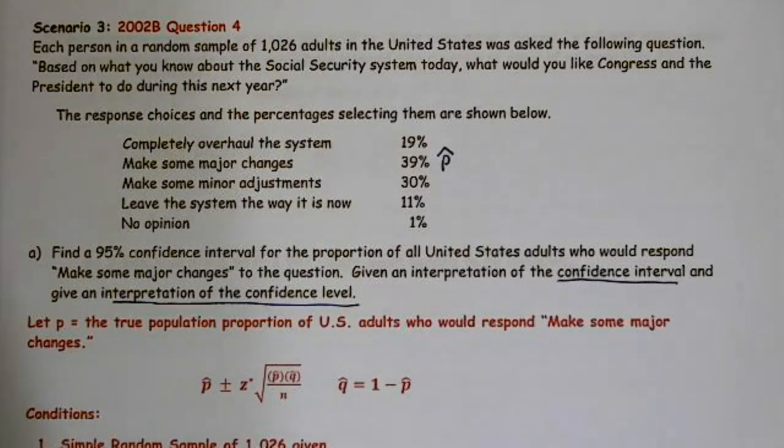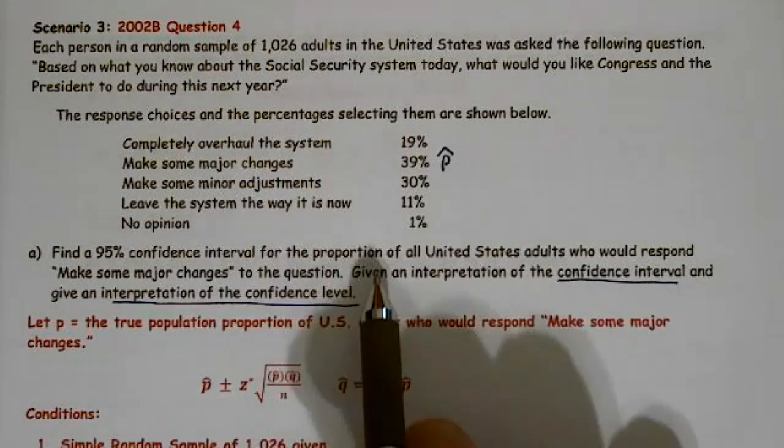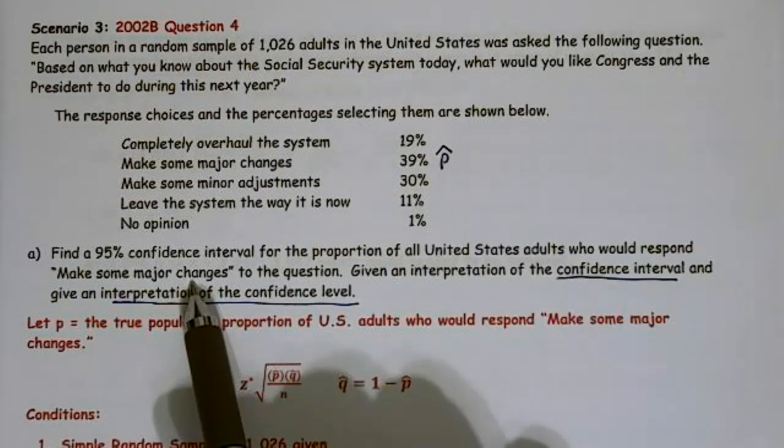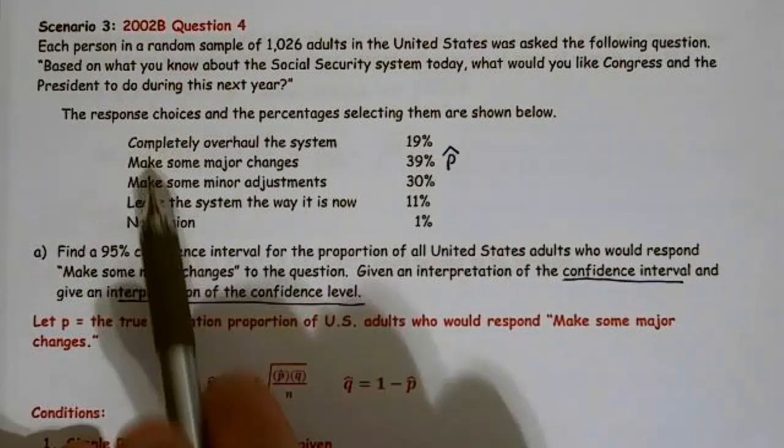All right, this is scenario 3 for the quiz, and your stats sensei, and this one was a confidence interval, a one sample confidence interval. Each person in a random sample of 1,026 adults in the United States was asked the following question. Based on what you know about the Social Security system today, what would you like Congress and the president to do during the next year? The response choices and percentages selected are shown below. Then it says, find a 95% confidence interval for the proportion of all United States adults who would respond, make some major changes.